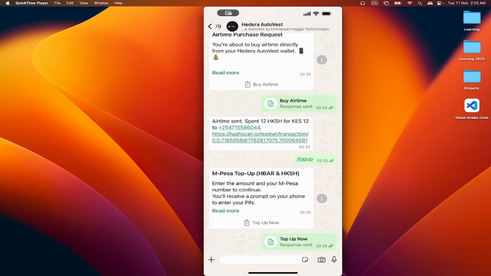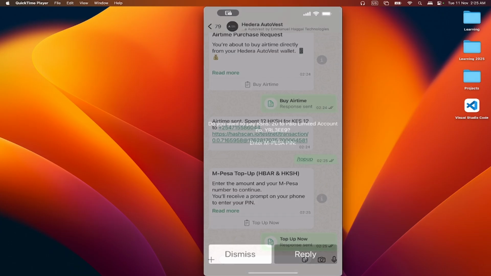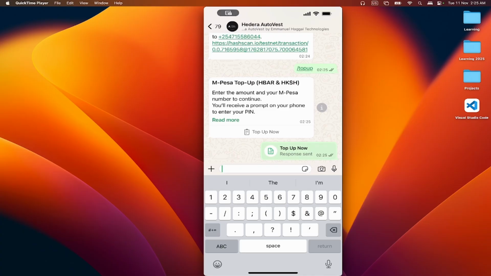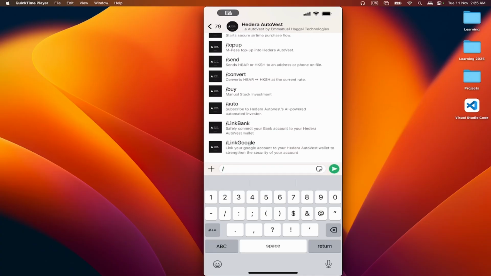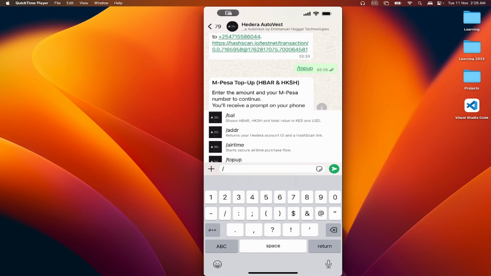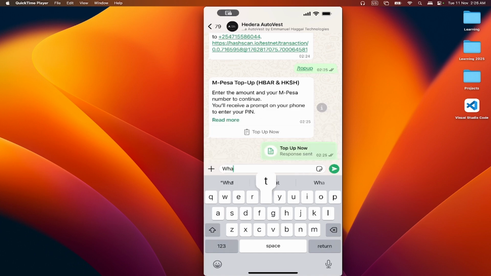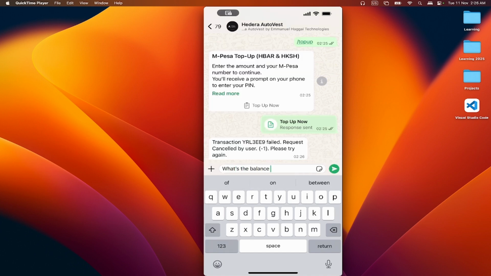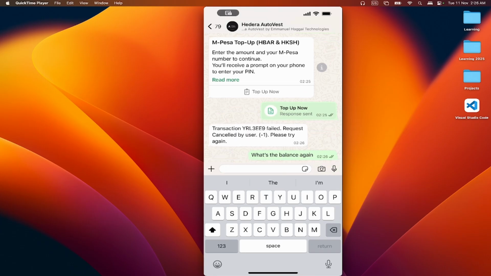A prompt will appear and you just have to enter your PIN. That is super self-explanatory, so we'll just go to the next step. You can link with your bank, Google, or convert. Right now, what's our balance? We did not complete the top up. We did not enter the PIN.